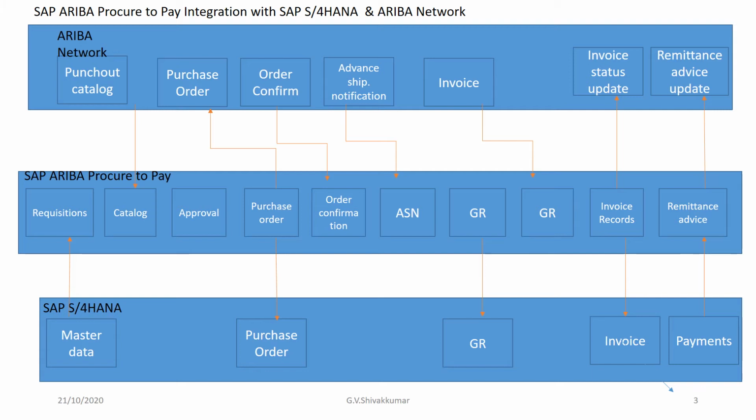So we have three components: the SAP Ariba Buying Edition, that is SAP Ariba Procure to Order, the SAP Ariba Catalog, that is SAP Ariba Procurement Content, and SAP Ariba Invoice Management, nothing but SAP Ariba Invoice Pro. This was shown in the diagram.